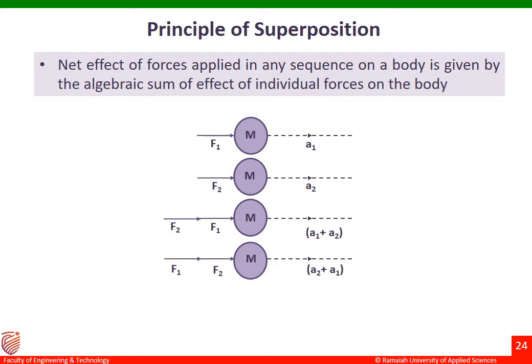Coming to the last one, you can see forces F1 and F2 are applied on the same body of mass M. The net effect is A2 plus A1. Now we can observe how the net effect is written. Earlier in the third figure, it is written as A1 plus A2. Now in the last figure, it is written as A2 plus A1. Whichever force is nearer to the body, it is written first, and whichever force is far from the body, it is written as the next one.